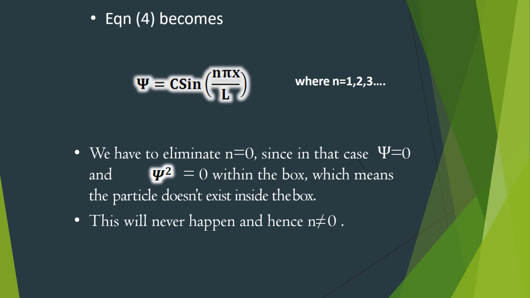Here please note that we have eliminated the condition n is equal to 0. Because in that case psi is equal to 0 and psi square is equal to 0, which means that the probability density of finding the particle within the box is 0. But we have framed the problem in such a way that the particle can never be present outside the box. So it implies psi square can never be equal to 0, and therefore n is also not equal to 0. Now in this expression for psi, we have to find the constant c. In order to find c, we use a normalization condition.